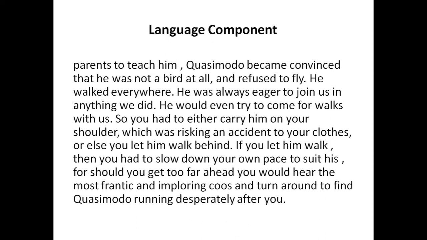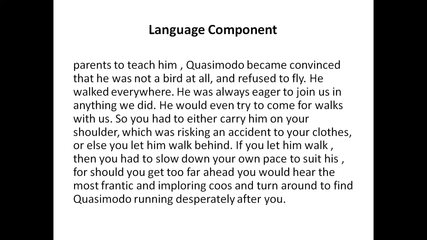He walked everywhere. He was always eager to join us in anything we did. He would even try to come for walks with us. So you had to either carry him on your shoulder, which was risking an accident to your clothes, or else you let him walk behind.